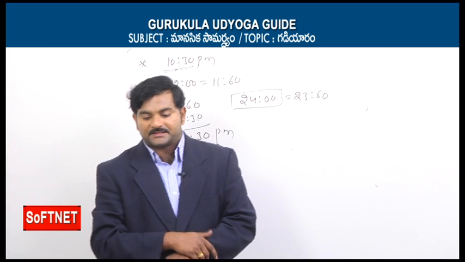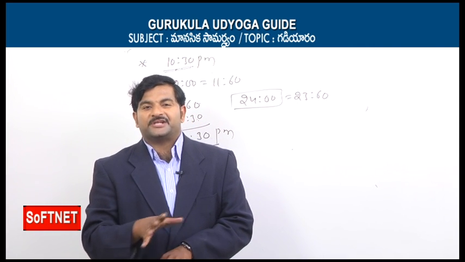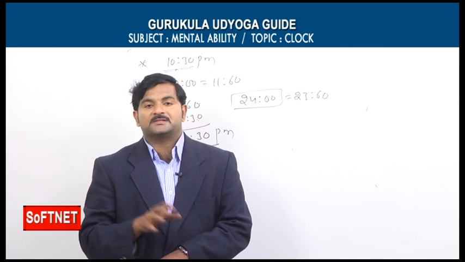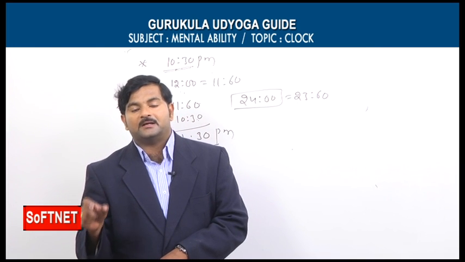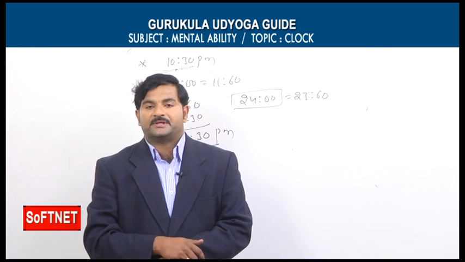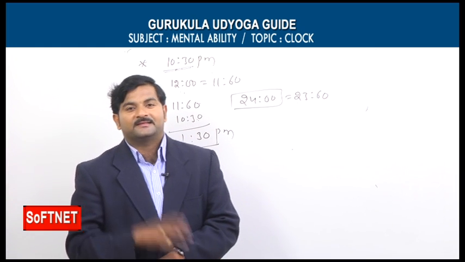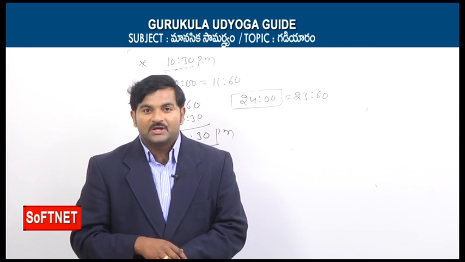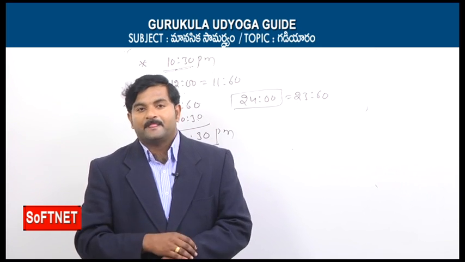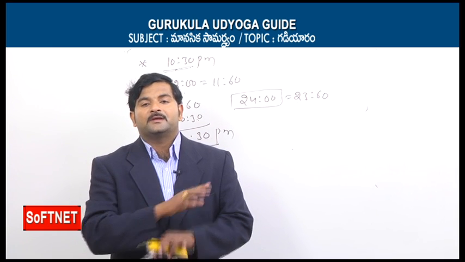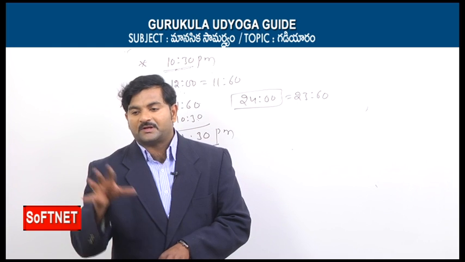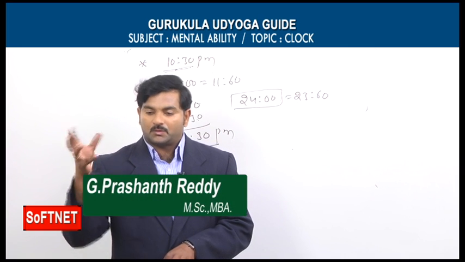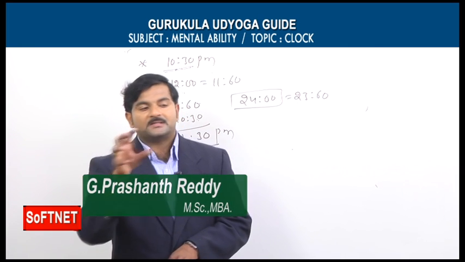Because this is not GS. If it is the GS part, you need to refer to a standard material, because if you refer to standard material, we have accurate data. The data is useful to write the examination. But when it comes to the mental ability part, the name itself says mental ability. So to get command over mental ability, you need to refer to various books. If you depend on only one notebook, you never succeed. If you refer to 3-4 materials, you come to know that the same question can be asked in different ways.